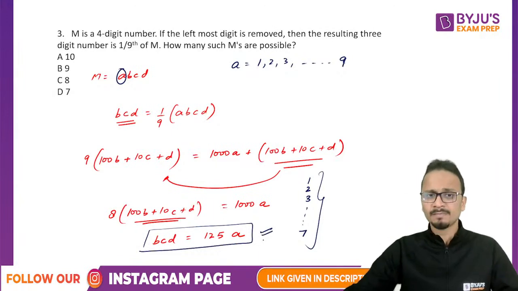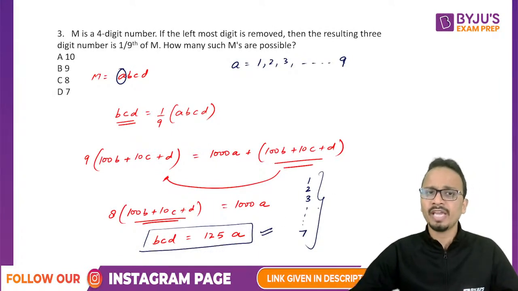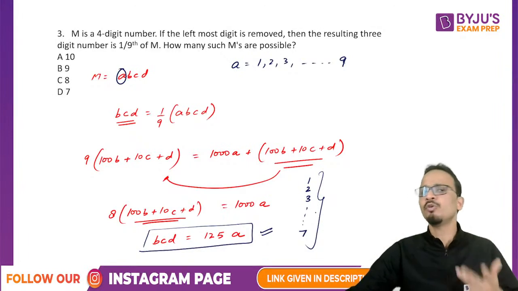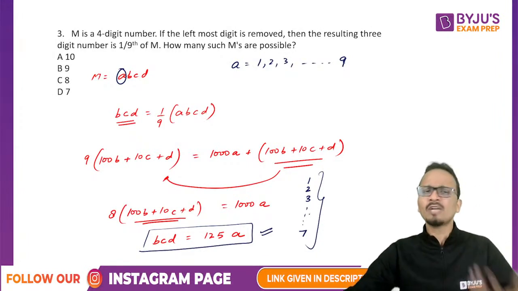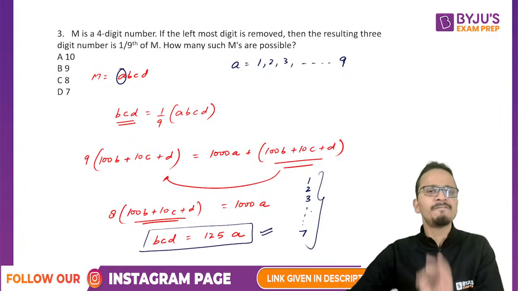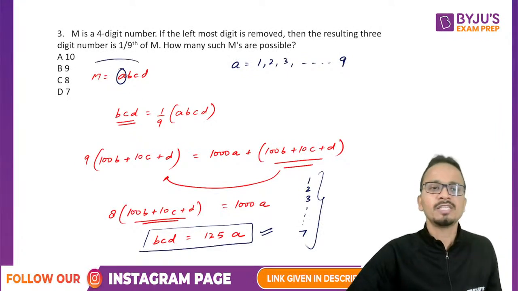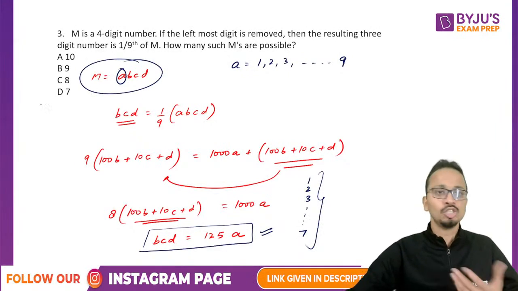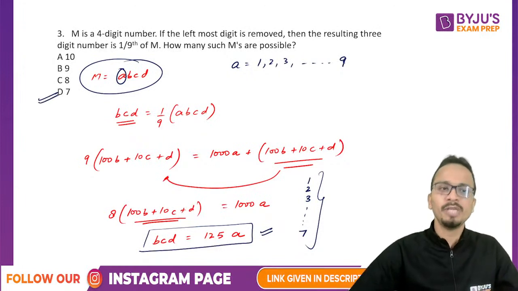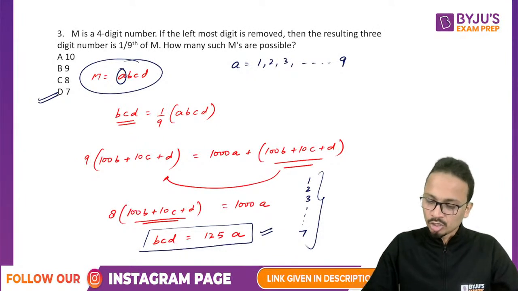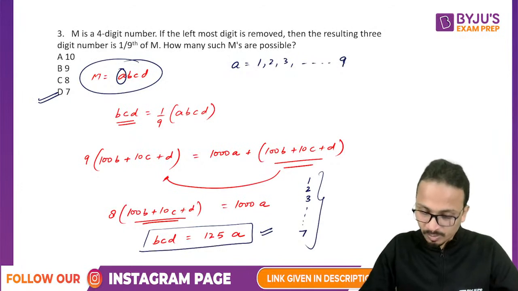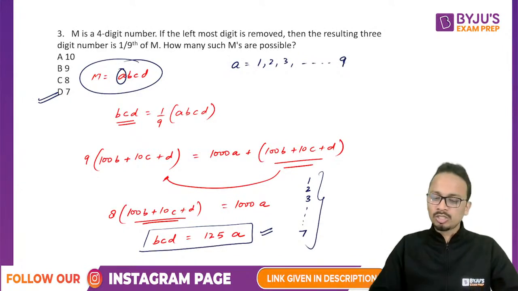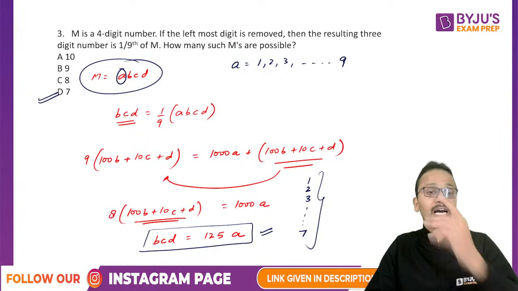So I can say that the different possible values of A can be 1, 2, 3, 4, 5, 6, 7, and that will give me 7 different values of this 4-digit number M. So yes, the answer in this case will be option D, that is 7. So Rahul, Kusuma and Sweetie, all three of you have given a perfect answer.